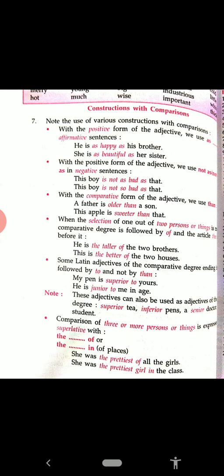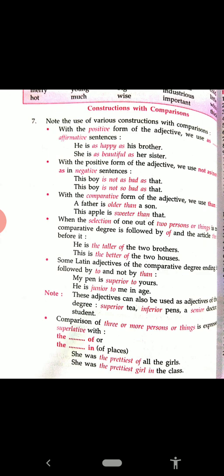Okay, now see, when the selection of one out of two persons or things is meant, the comparative degree is followed by of, and the article the is placed before it. Now you see in the example, he is the taller of the two brothers. This is the better of the two houses.